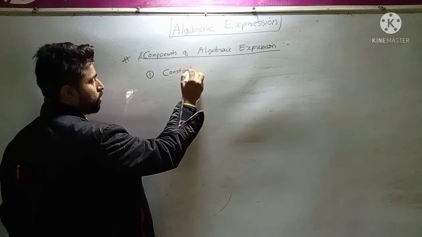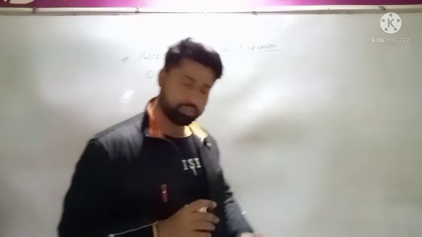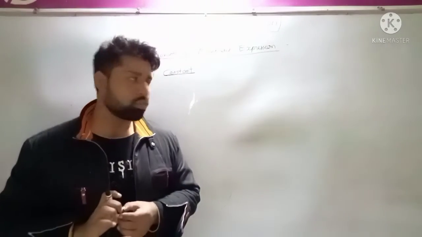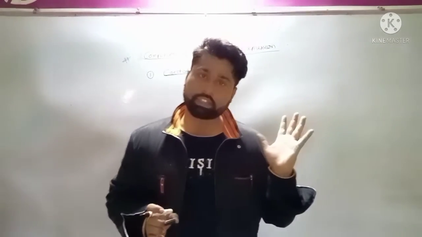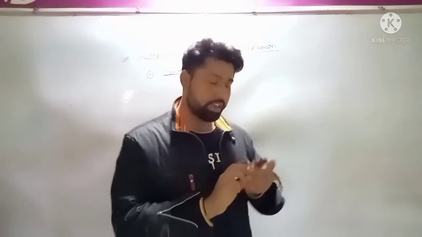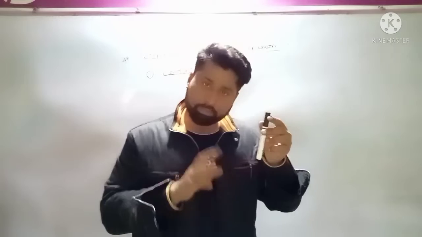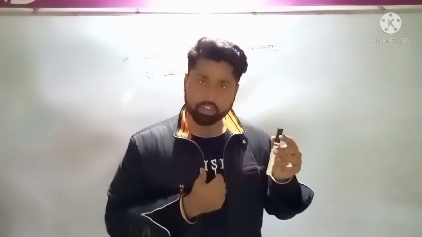And what is constant? Constant is, you very well know, a very common English word which we use in our English speaking. What is constant? Anything which doesn't change. The thing which doesn't change is called a constant. Okay. For example, if I have a marker of length 10 centimeter and if it doesn't break, the length of this pen will be constant. This marker will be constant. Okay. So constant is what?